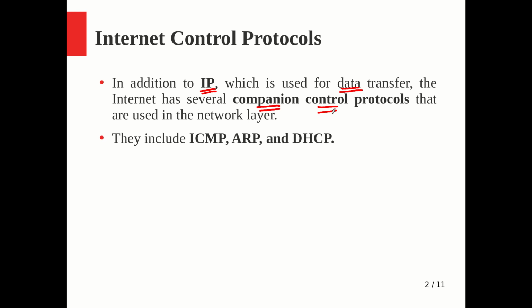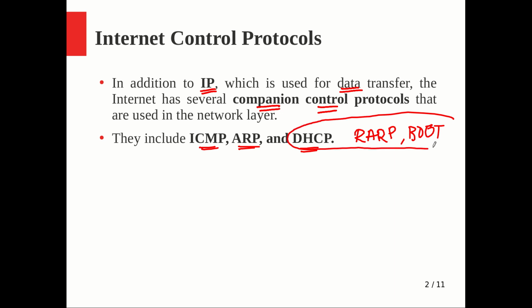They include the Internet Control Message Protocol. We will start our discussion with ICMP, and then the Address Resolution Protocol, DHCP, and ARP itself. We have Reverse ARP, and BOOTP. Actually these three come into the same category. Reverse ARP is where we started, and then its functionality was taken over by the BOOTP protocol, followed by DHCP doing the same thing in the most efficient way. All these are supporting protocols in the network layer.